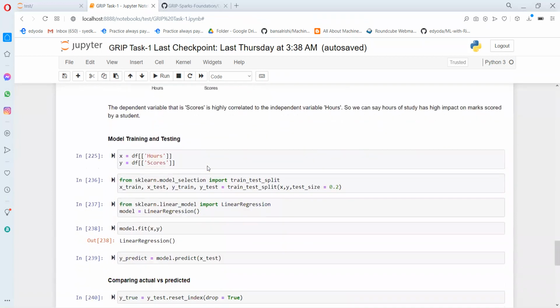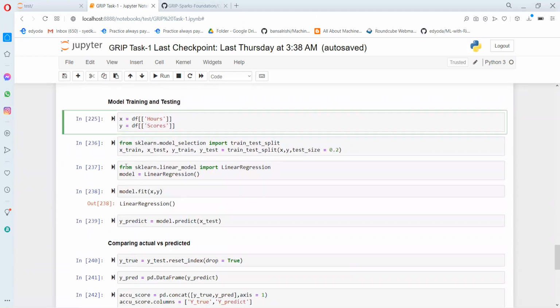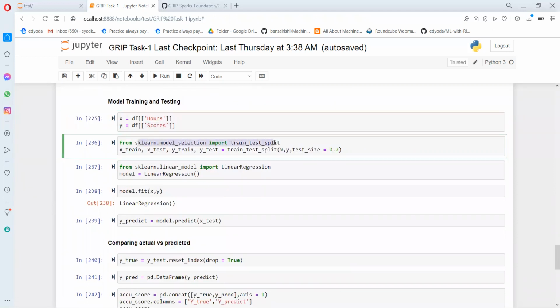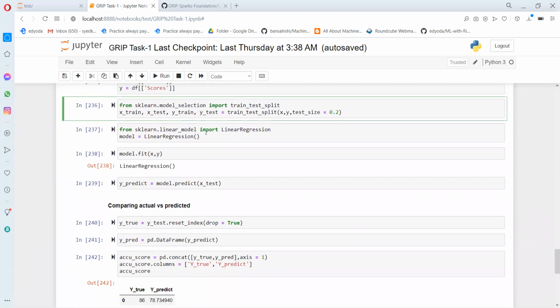Let's go to our training and testing. I'm assigning the number of hours to my independent variable and score to a dependent variable. This is the train test split library, which internally calculates and splits the x and y, and gives us training and test data.